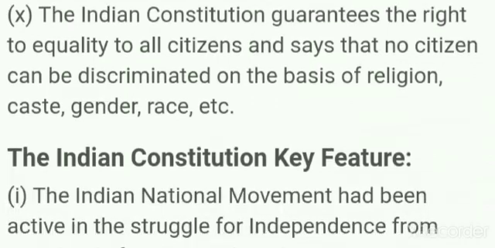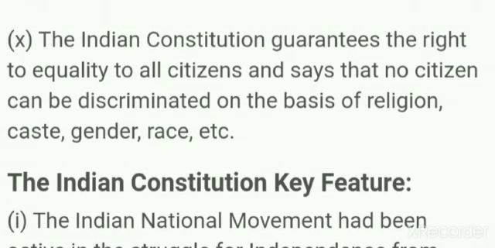The next point: the constitution prevents tyranny or domination of a minority by the majority. That is more or less the same point as the 8th and 9th. The Indian constitution guarantees the right to equality to all citizens, which says that no citizen can be discriminated against on the basis of religion, caste, gender, race, etc. Another speciality of our constitution is that all are equal before the law. We should not discriminate against people on the basis of religion, caste, gender, race, etc.